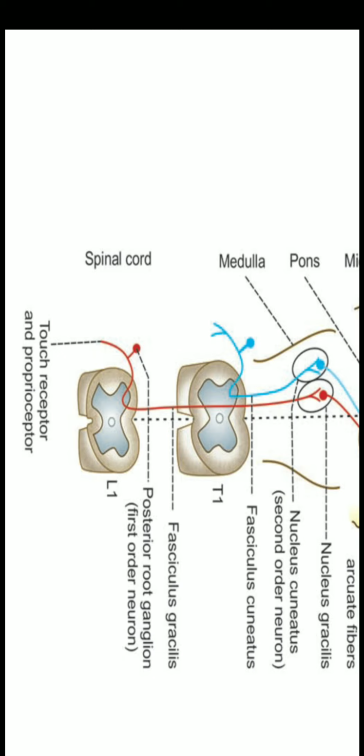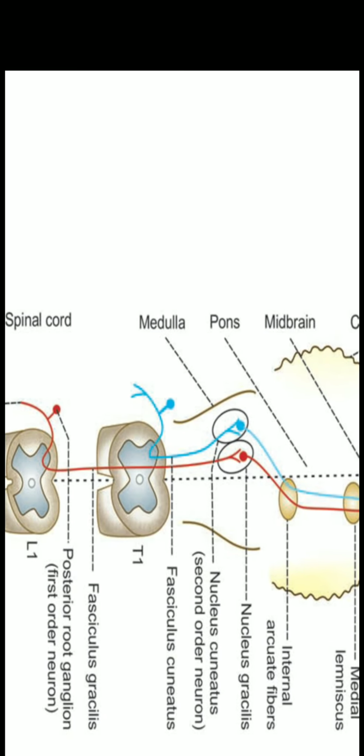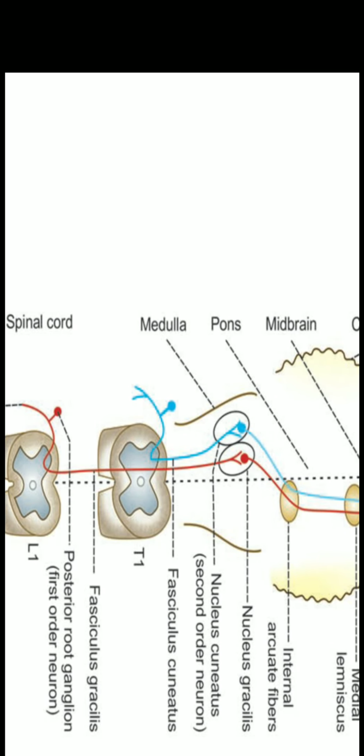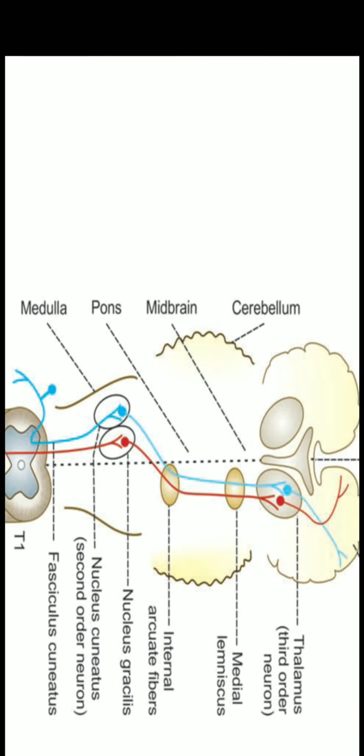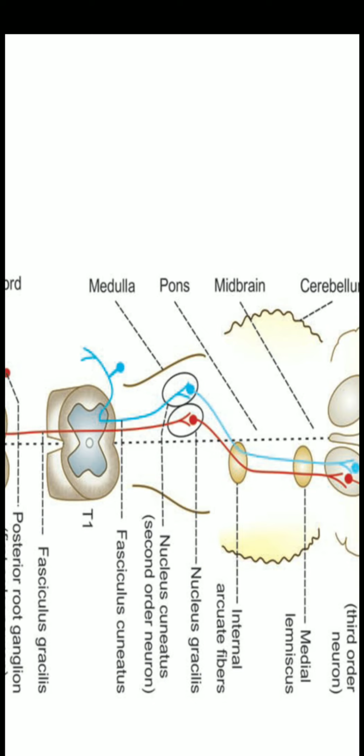Here you can see the red colored ones are the fasciculus gracilis, and the blue colored fibers are the fasciculus cuneatus. Fasciculus cuneatus is situated laterally, and fasciculus gracilis is situated medially in the posterior white column.